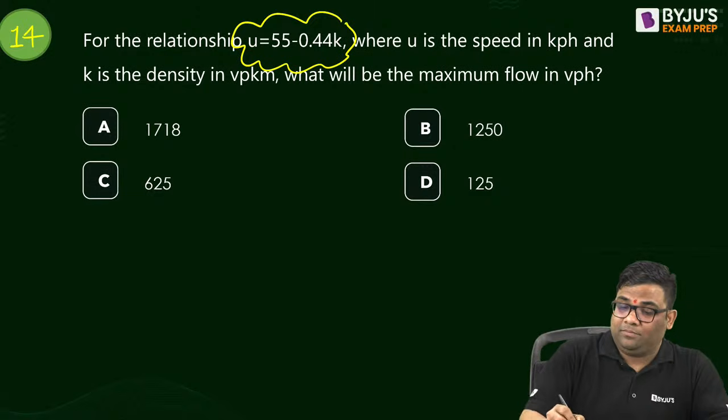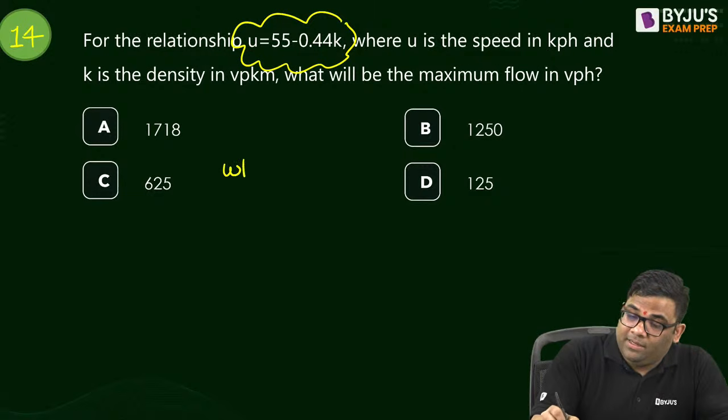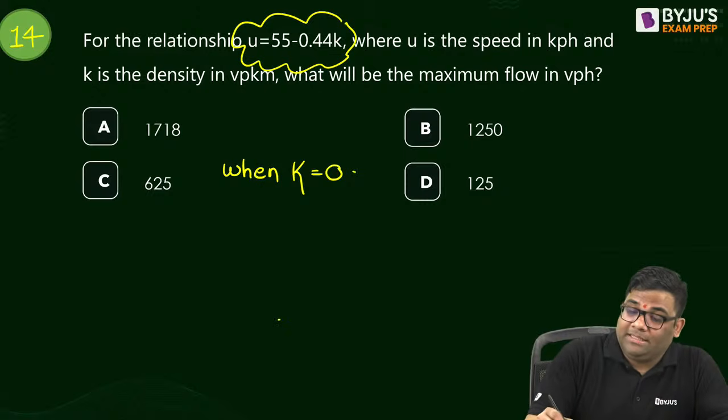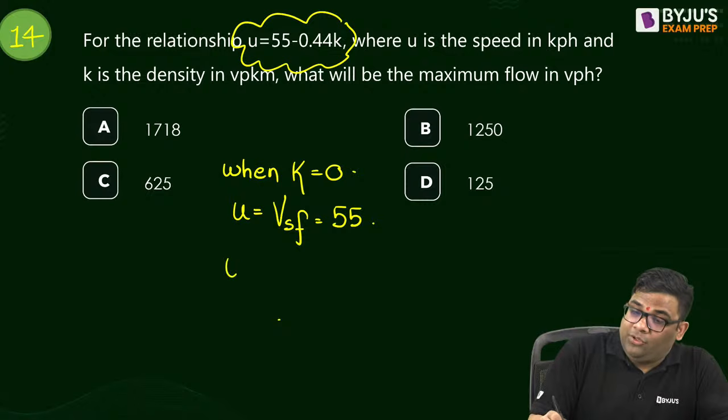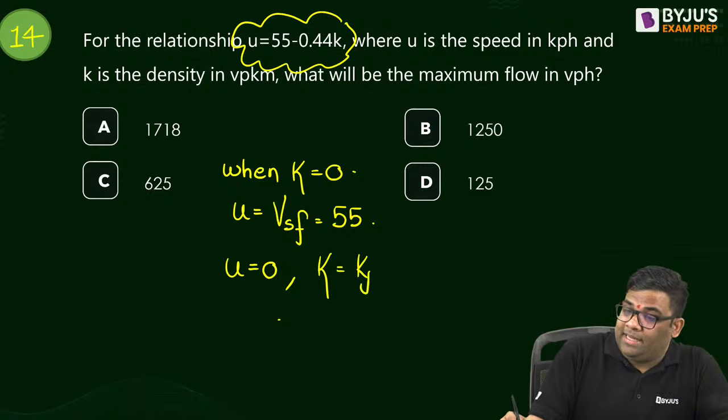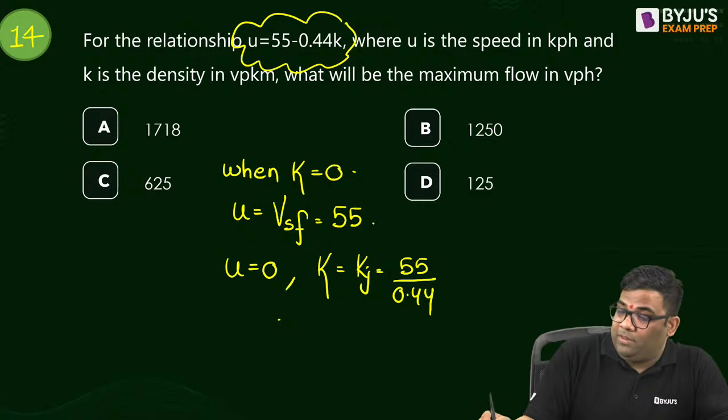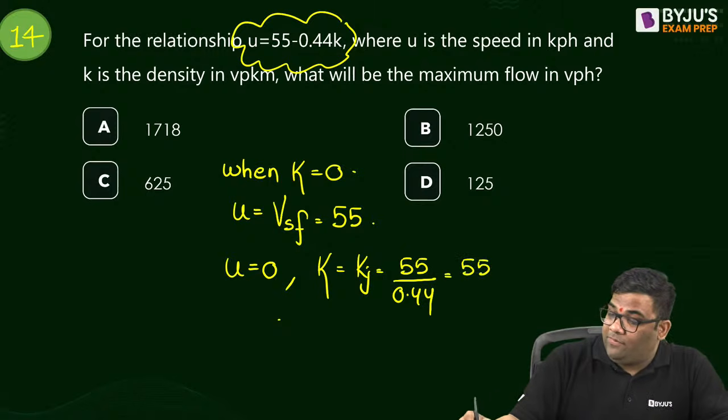See, when K is 0, I can say U will be equal to the free mean speed, that is equal to 55. And when U is 0, I will get K is equal to the Kj, that is how much? 55 by 0.44, that is I can say 5500 by 44.